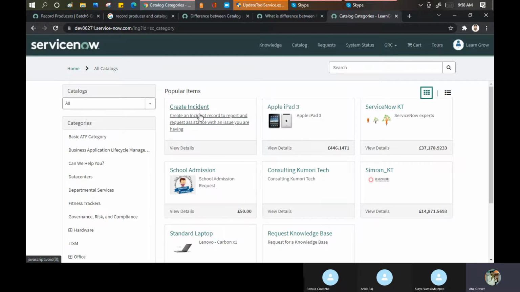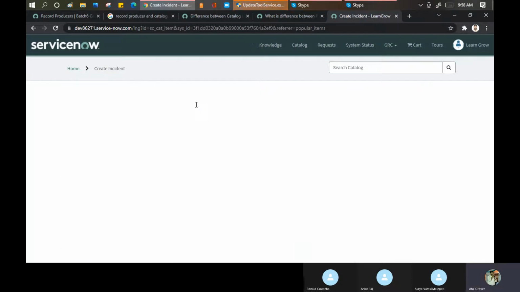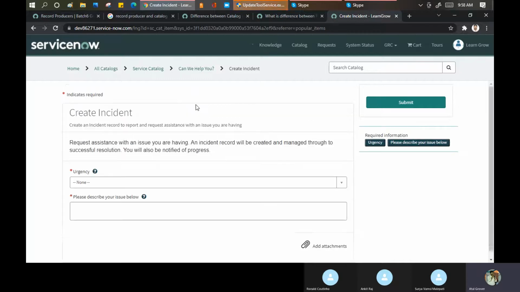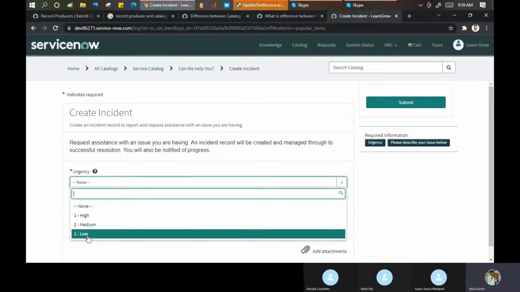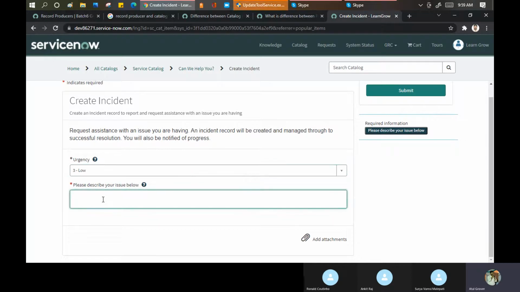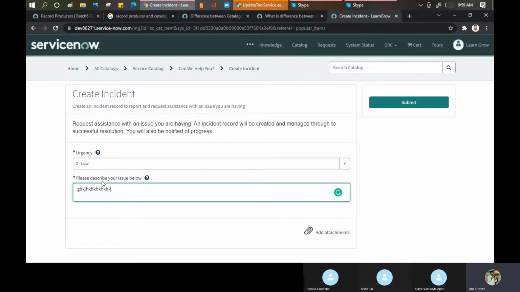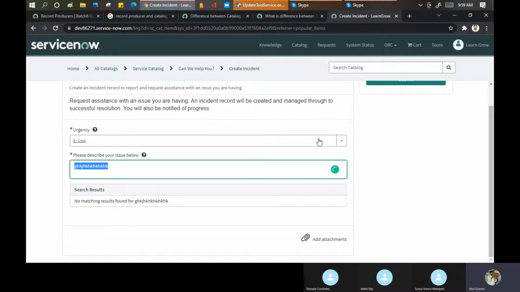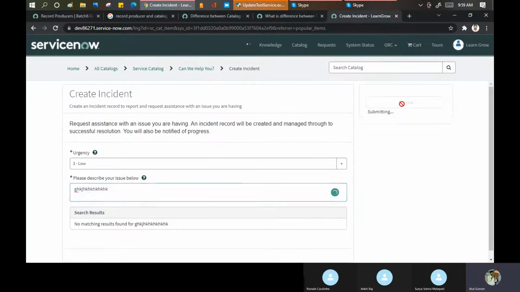Can you see, create an incident? See, this is a record producer. If I click on this, it will ask two or three fields from my side. Short description, and along with it the description. Urgency should be low. I'll put this in. On the basis of this, it will bring the contextual search name below. Then I click on submit.